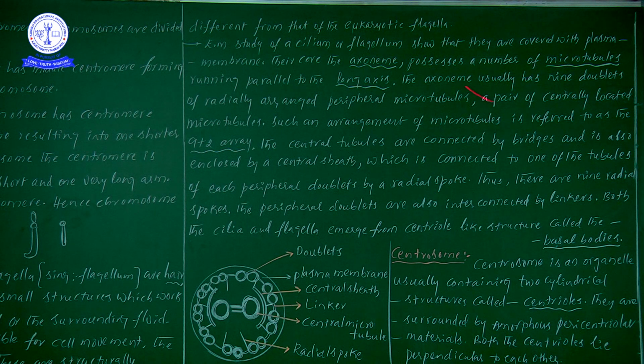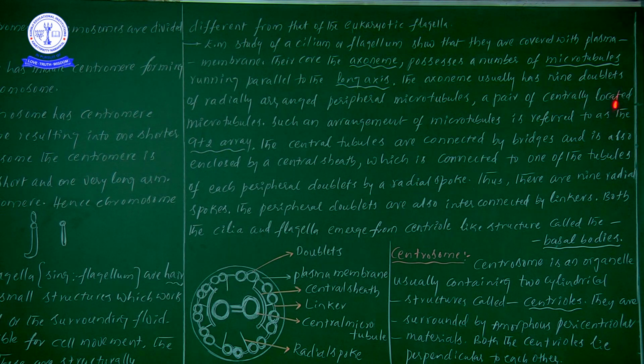Now let us move forward. There are a number of microtubules inside, all running parallel to the long axis. Next, the axoneme usually has 9 pairs or 9 doublets. Doublets means two.